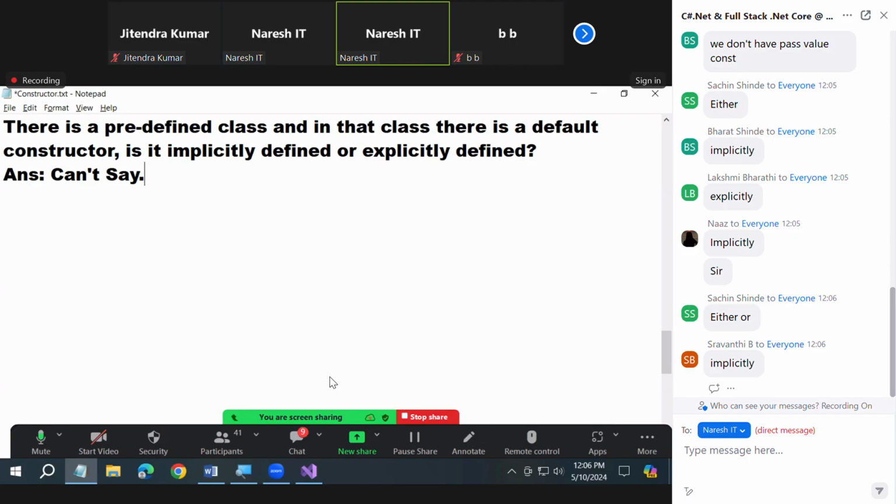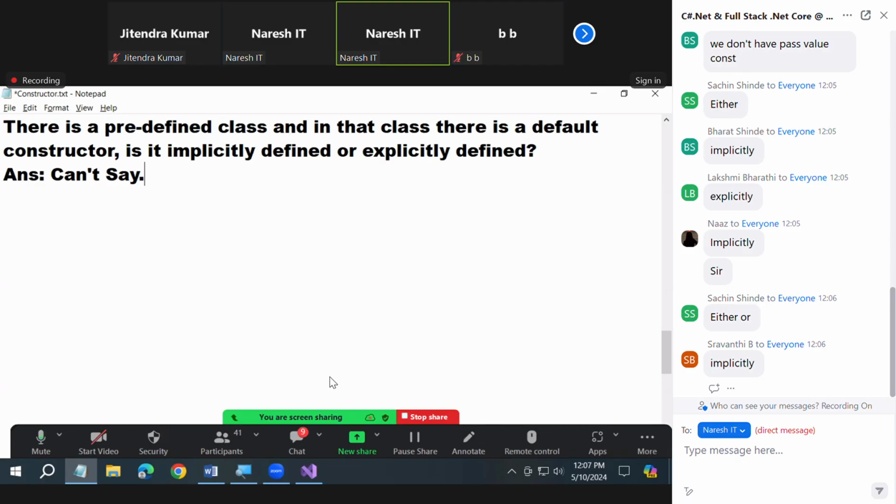Suppose you cooked something at your home, and you came and put a puzzle before me: what is it? Can you tell me what you cooked at home? How do I know? It's a puzzle for me. I don't know. Exactly the same thing I'm telling you. That is predefined. Someone defined it. Whether it was implicitly or explicitly defined, no one can answer this question. Can't say. I don't know.